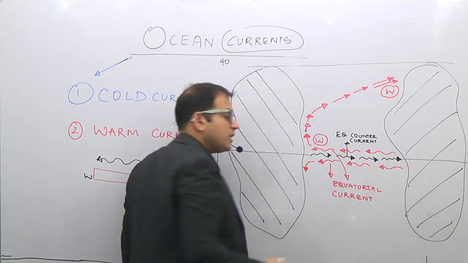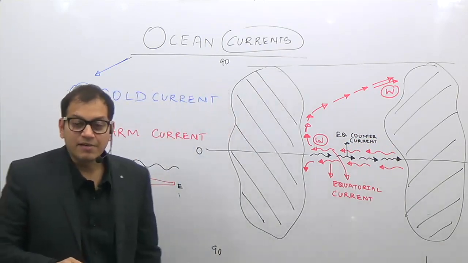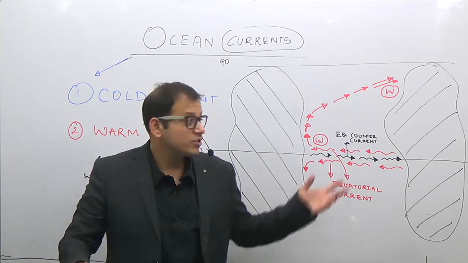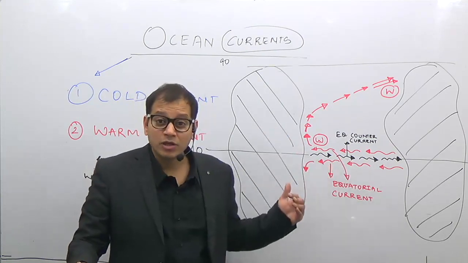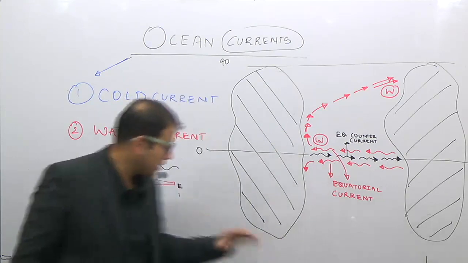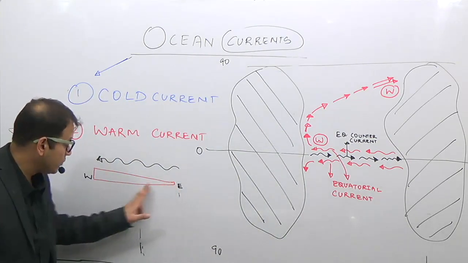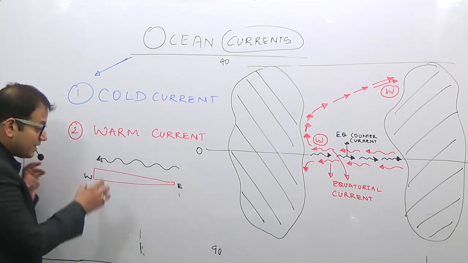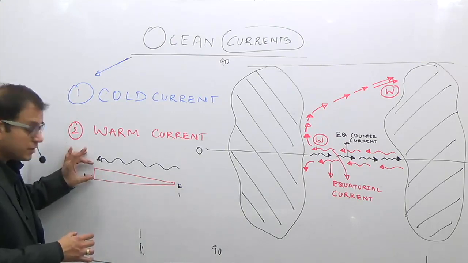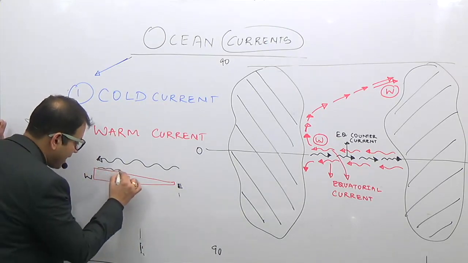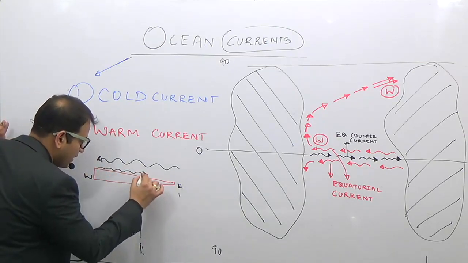Why is the equatorial counter current generated? The equatorial counter current is generated due to convergence of a large amount of water, or due to piling up of water, as the water is driven in the form of equatorial current to the western side of a continent. There is a piling up of water, therefore there is an increase in the level of water, and some water comes back as the equatorial counter current.